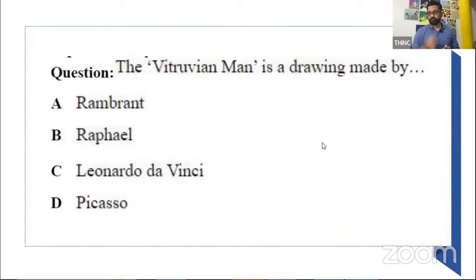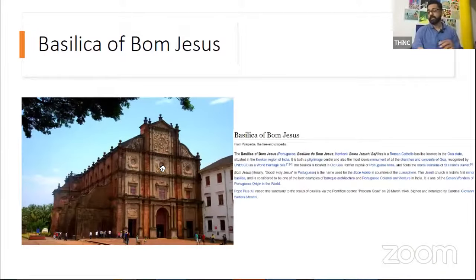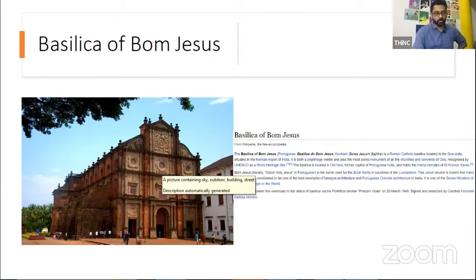Now coming to, one more thing, there are lots of types of architecture that are important. Baroque is one famous style which you might want to look into. I think you might have heard of Gothic, brutalistic. There are classical, modern, postmodern. There are lots of architecture styles. Just go through that. You should be able to identify by looking at a certain monument which exactly is the architecture style that's being used. I think that should be it.